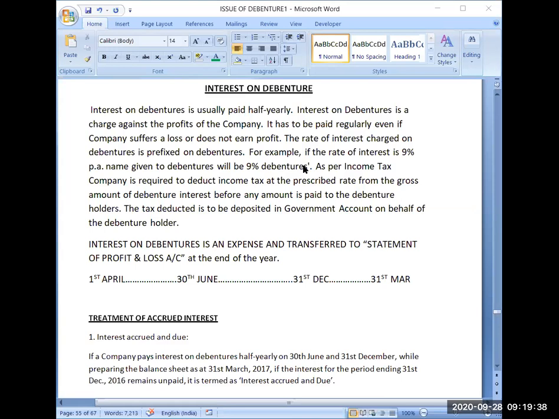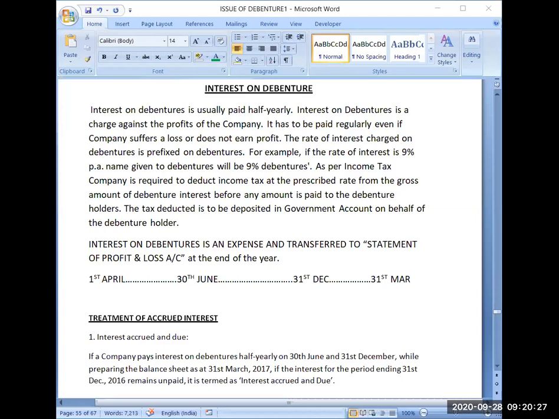So suppose I want to pay the interest on debenture. What should be the journal entry if I want to pay interest on debenture? Let me tell.